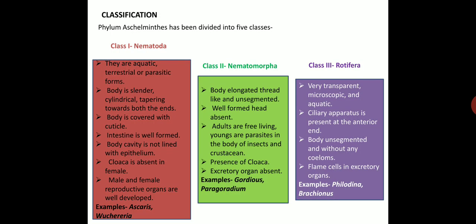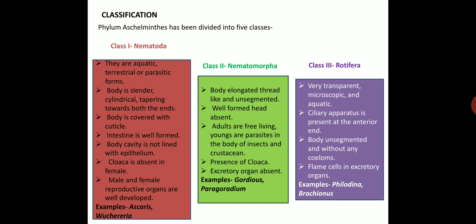Coming to the classification, phylum Nemathelminthes has been divided into five classes. The first, very important class, to which the majority of the animals belong, is class Nematoda. They are aquatic, terrestrial or parasitic forms. The body is slender, cylindrical, tapering towards both ends, and covered with cuticle.